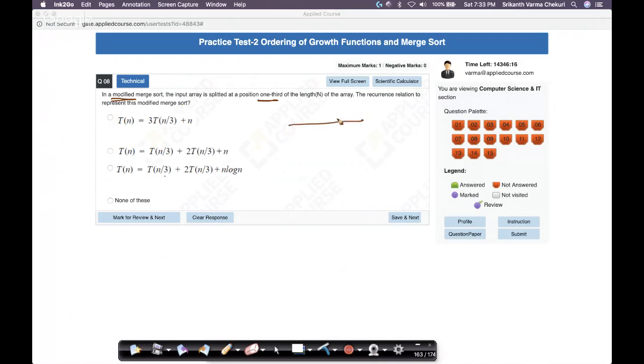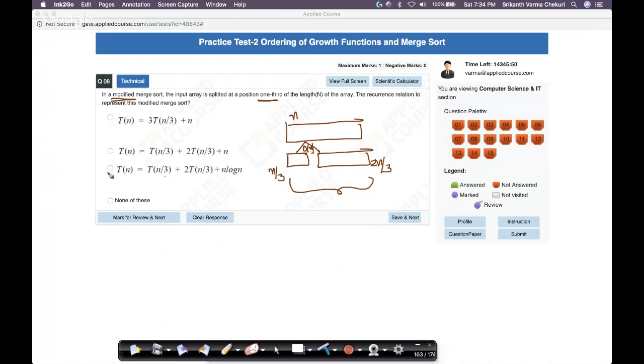So I have this big array. I break it up. So this array is n. I break it up into n by 3 and 2n by 3. Right? I can always merge them in cn time. In order of n time, I can merge it. Because merging depends only on the number of elements in these two arrays. This has n by 3 elements, this has 2n by 3 elements, the total elements are still n.